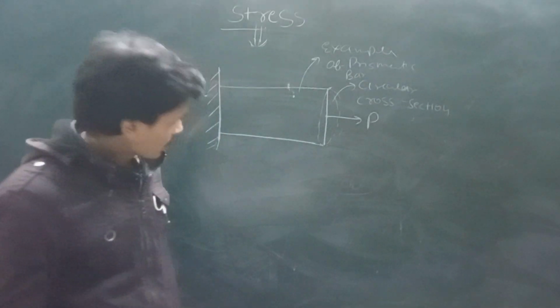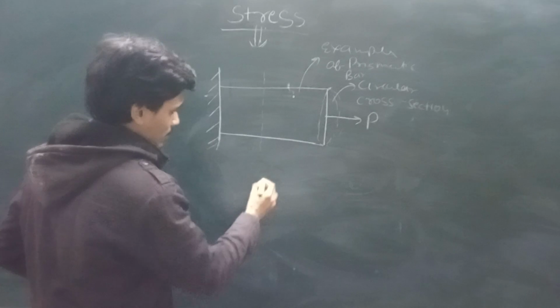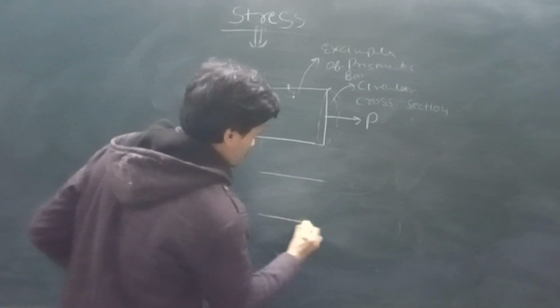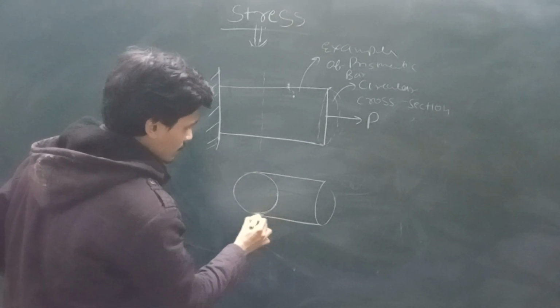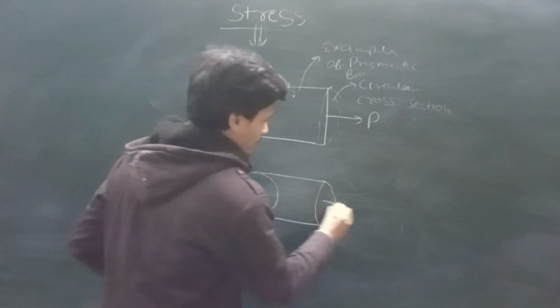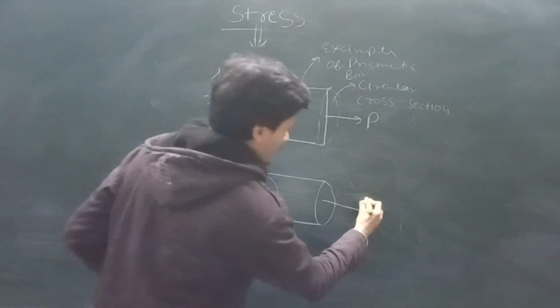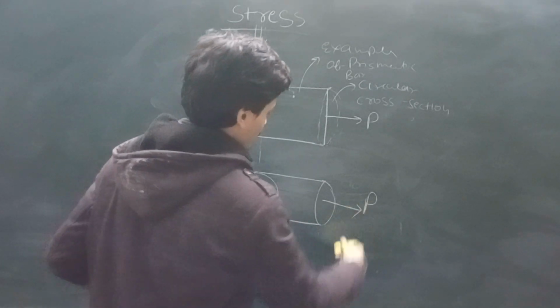Let's see what happened. If we take this cross section area like this, see, apply force P here. We apply the external applied load here.